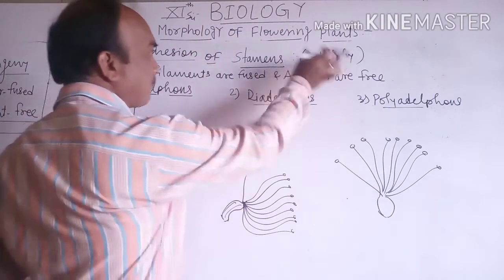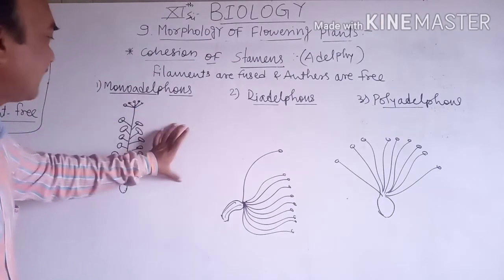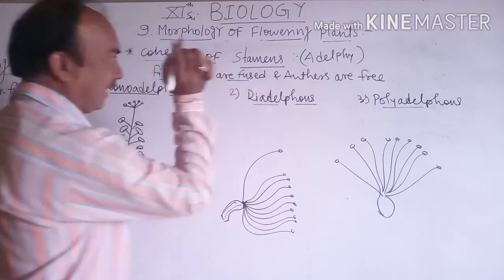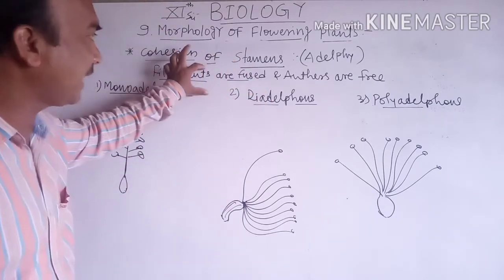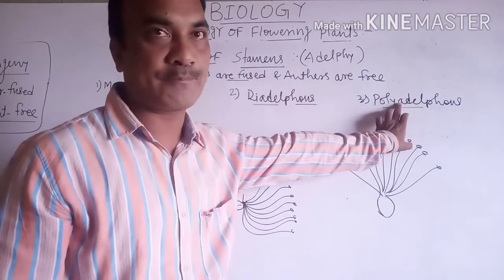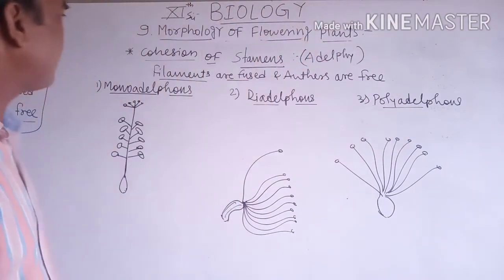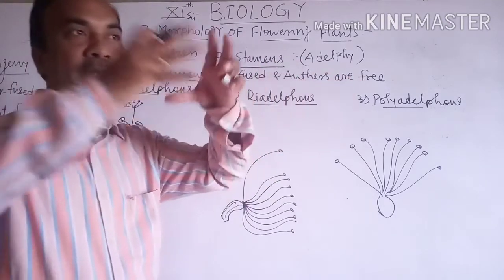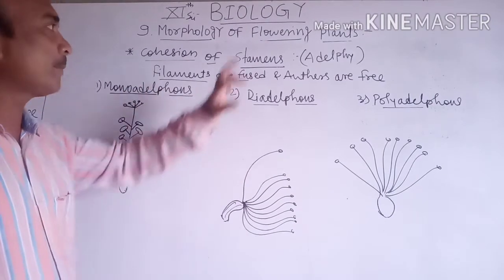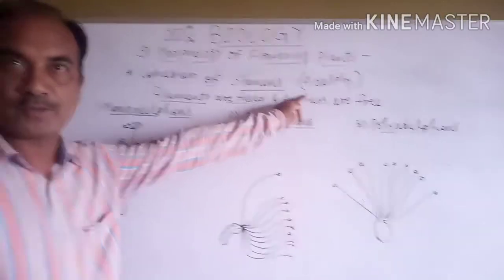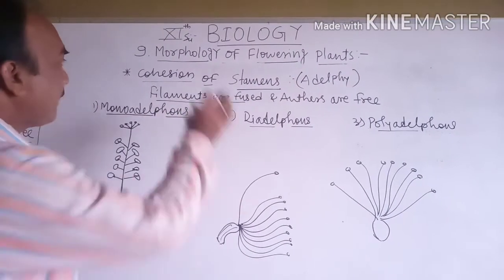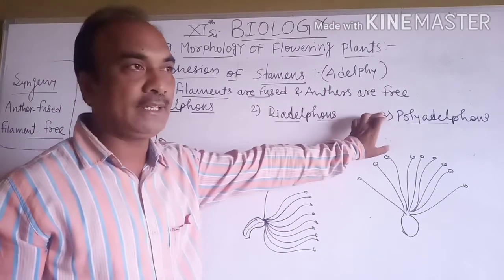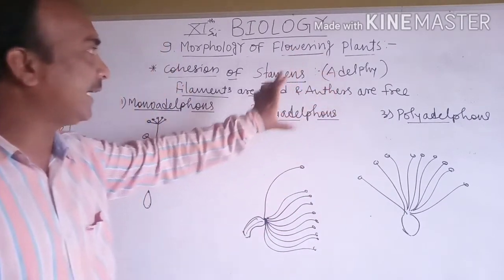And adelphy: students, adelphy means the stamens have their filaments fused or united and the anthers are free. When the filaments are fused and the anthers are free from each other, that condition is called adelphy.